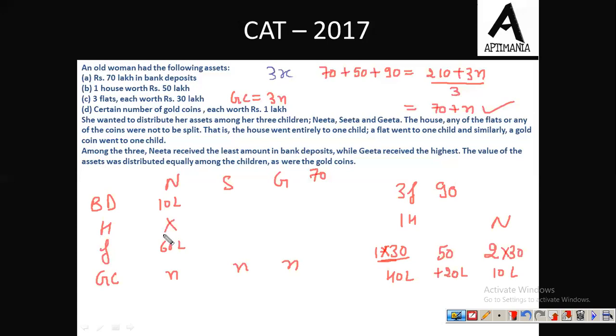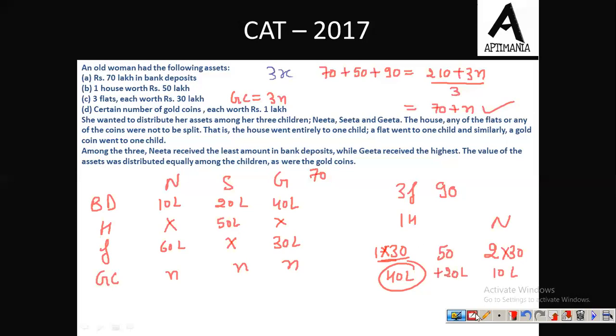Fine. She did not get the house. Now Geeta was the one who received the highest amount in the form of bank deposit, which is 40 lakh rupees. So Geeta got 40 lakh in the form of bank deposit. She must then have received 1 flat worth rupees 30 lakh, and the remaining 50 lakh house must have gone to Sita, and 20 lakh in the form of cash. She did not get any flat. So this is how the distribution should have been.